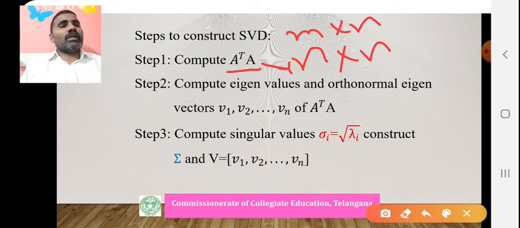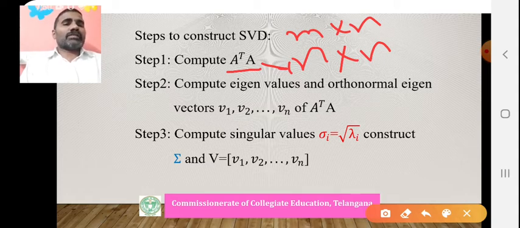Second step, we compute all orthonormal eigenvectors of A transpose A. The third step, we compute the singular values, sigma i equals root lambda i, and construct sigma, which equals D, 0, 0, 0. The entries of D are the non-zero singular values; if any zeros exist, we put 0 entries. And V equals v1, v2, ..., vn. Each column vi is an orthonormal vector, which is why V is an orthogonal matrix. So after finding the orthonormal vectors, two things are done: the singular values and sigma are done, and V is done.